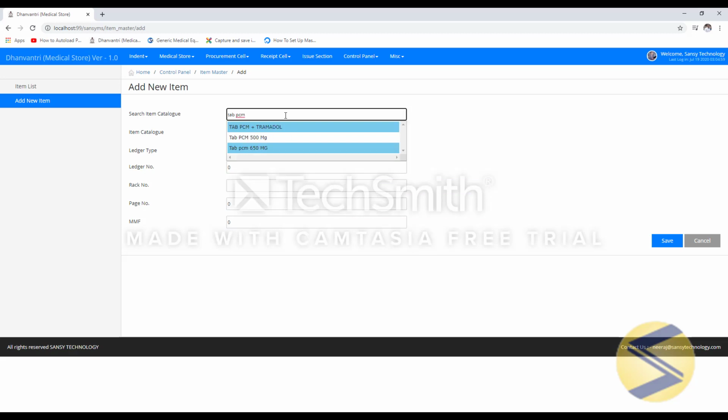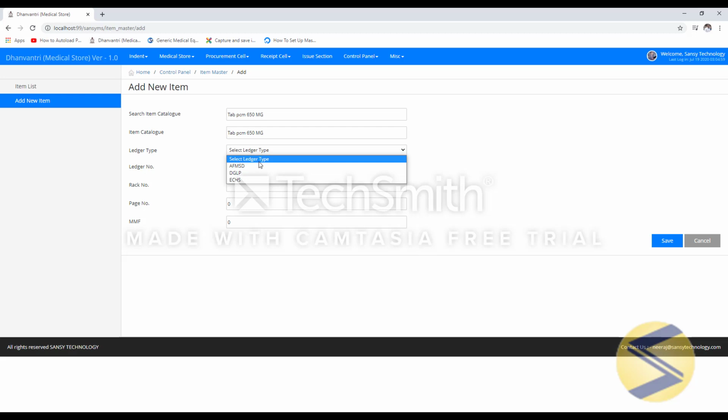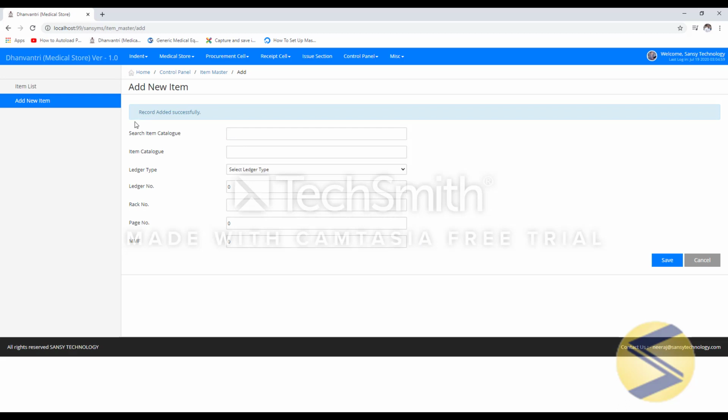Here you can see this item I have added into catalog master. And now I got a ledger choice, FMSD, DGLP and ECHS. I'll choose DGLP and I leave these parameters blank. This can be updated later. So item gets added and it is linked with DGLP ledger now.